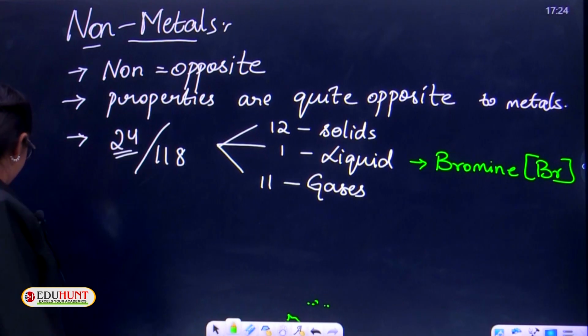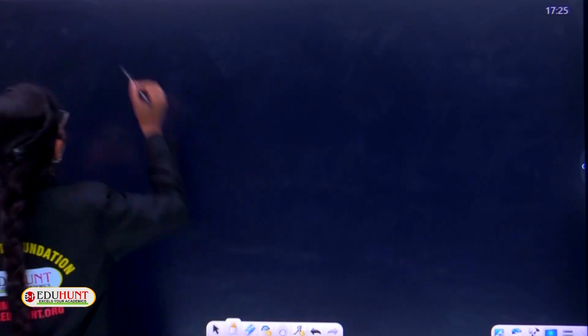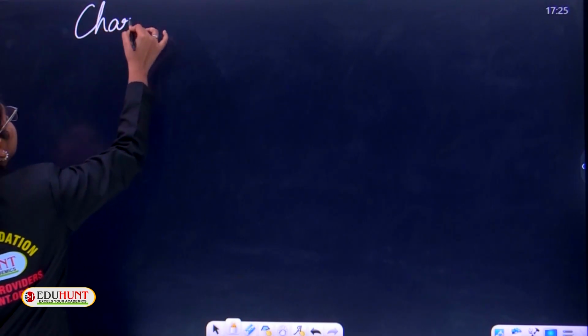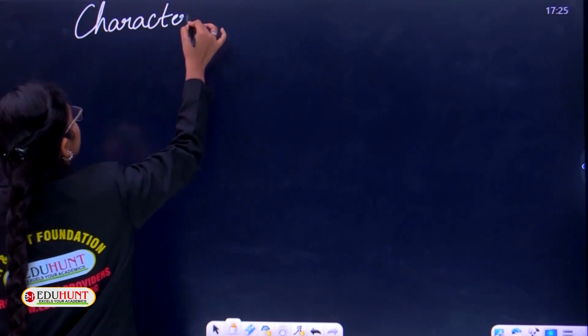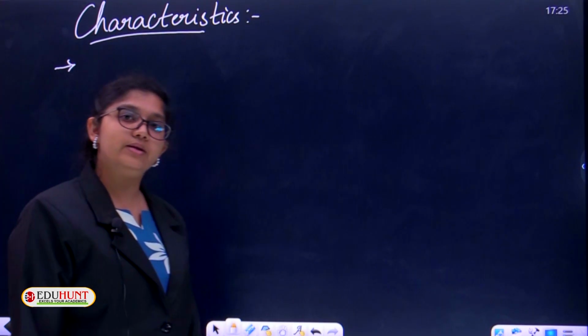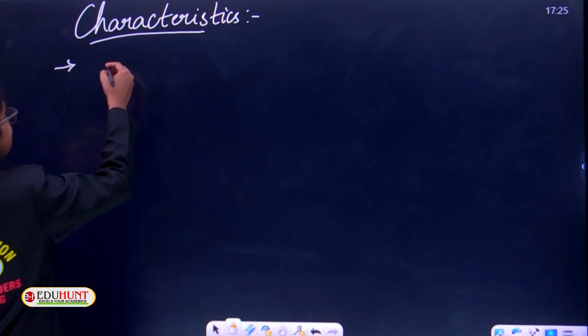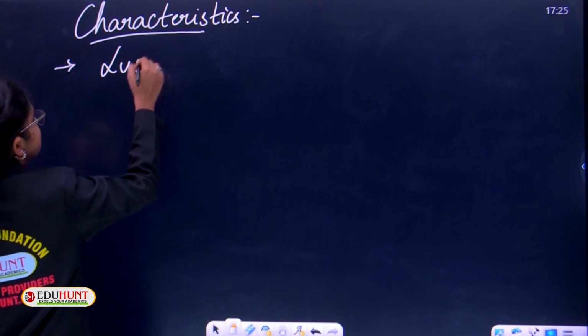Characteristics of non-metals are quite opposite to that of metals. The very first characteristic is that they are lusterless.